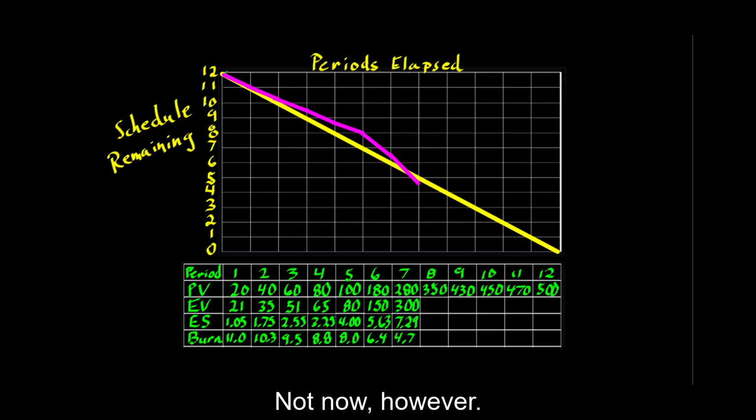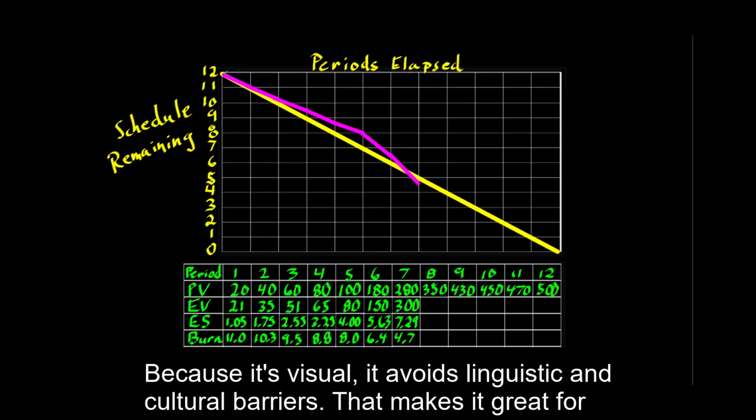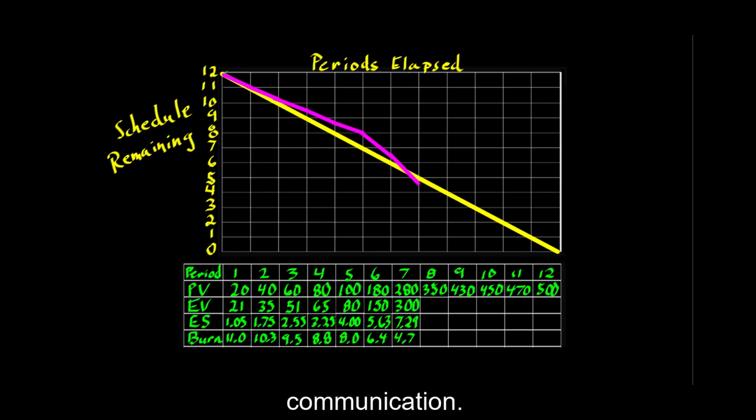Not now, however. Instead, to sum up the bit, the picture gives an accurate impression of current schedule performance. Because it's visual, it avoids linguistic and cultural barriers. That makes it great for communication.